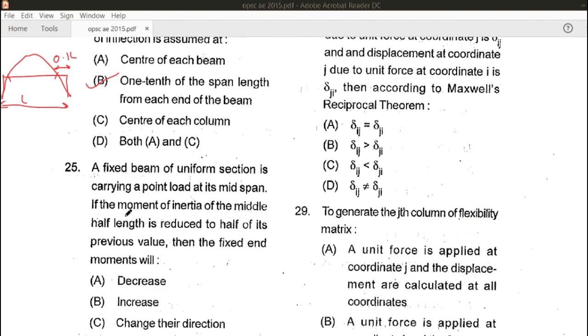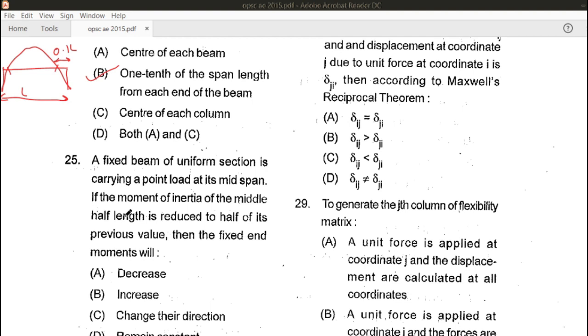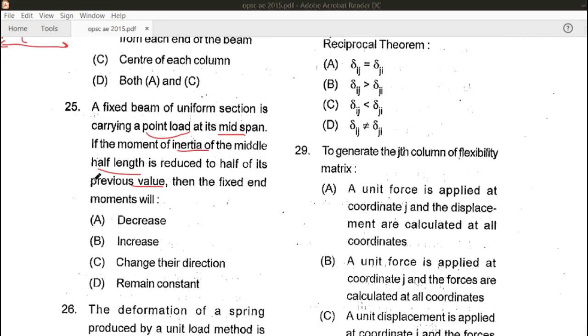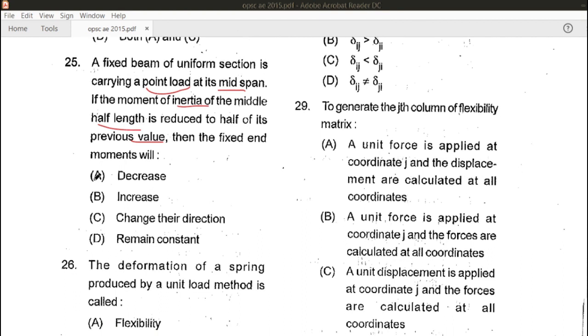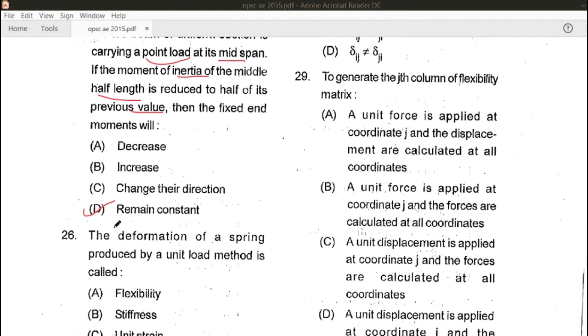Next, see the 25th question. A fixed beam of uniform section is carrying a point load at its midspan. If the moment of inertia of the middle half length is reduced to half of its previous value, this question has been repeated. I have already told that fixed end moments do not depend upon the geometry of the cross section. Hence, it will remain the same. Hence, D is the right answer for this question.